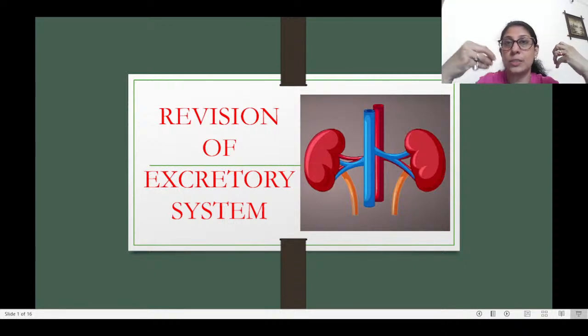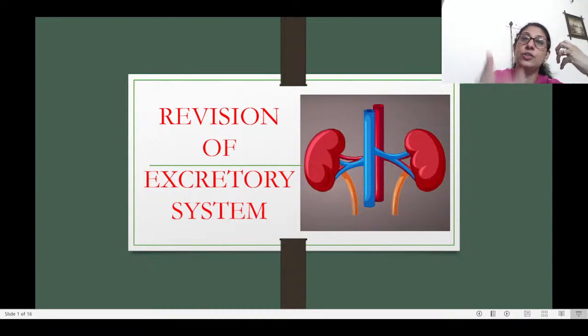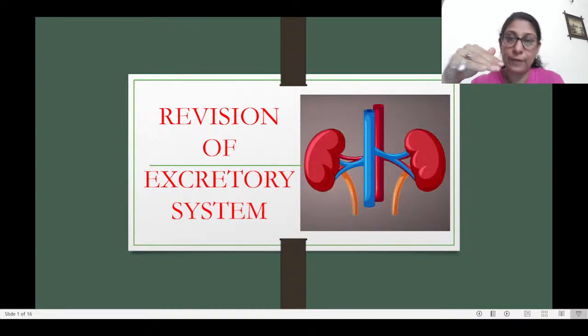The required salts, the required quantity of salt and some of the other ions, etc., need to be taken back into the body, or reabsorbed, and that happens inside the tubule of the nephron. So the first portion, that is the proximal convoluted tubule, there these ions, water, nutrients, all these things are reabsorbed, and the toxins are left behind, and it also adjusts the pH level of the filtrate.